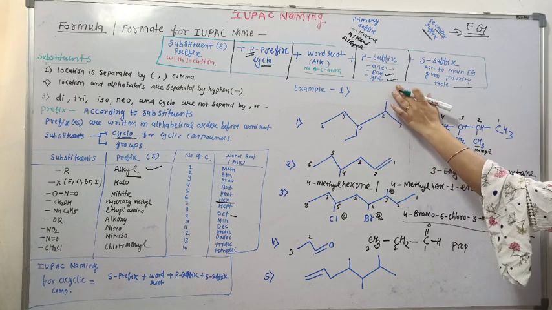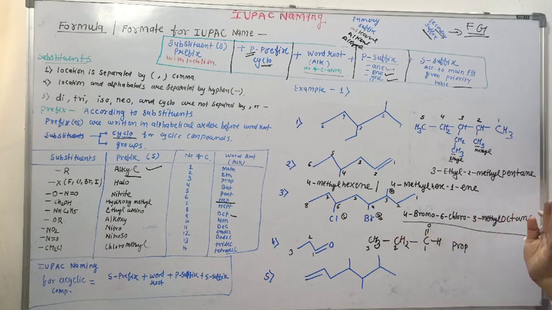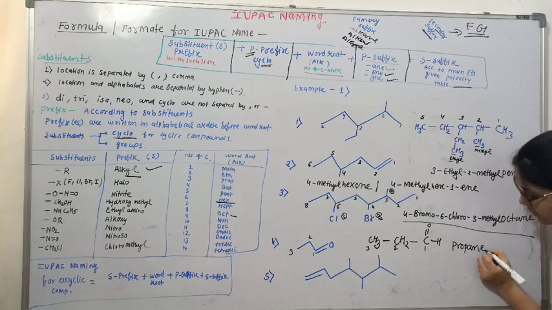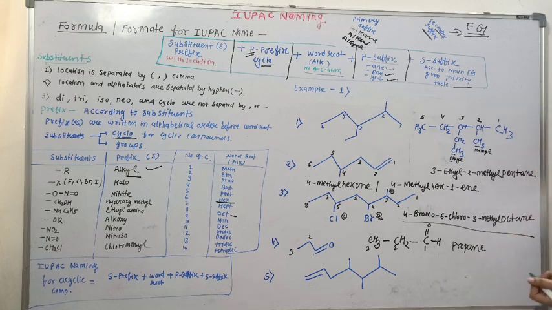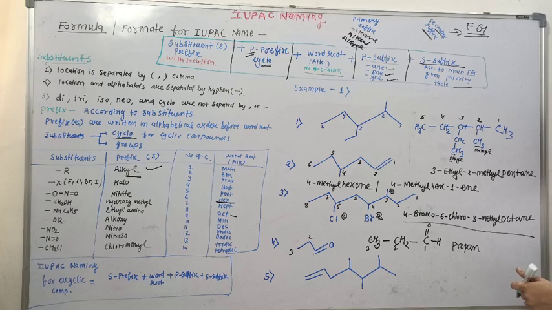Okay. What is primary suffix? In parent chain there is no double bond. It is alkane. Propane. When you are writing the secondary suffix that is for functional group. So for the addition of secondary suffix, we have to remove this E from alkane, alkene or alkyne.